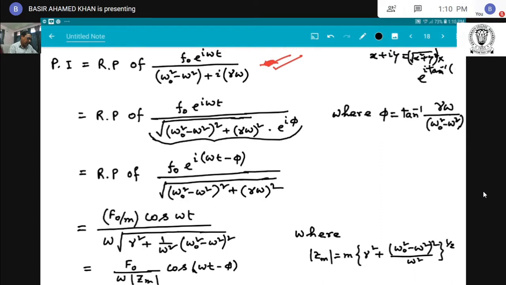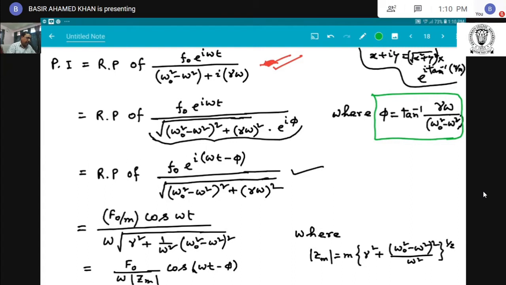So in this way we put the denominator as the square root of (omega 0 square minus omega square) whole square plus (gamma omega) whole square into e to the power i phi, where phi is the tan inverse of gamma omega divided by omega 0 square minus omega square.